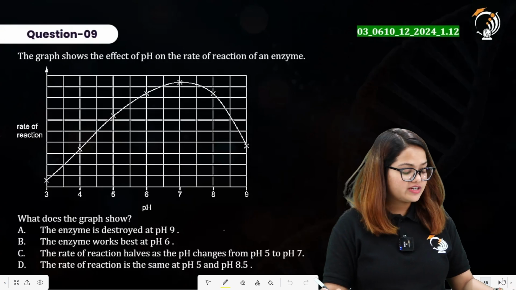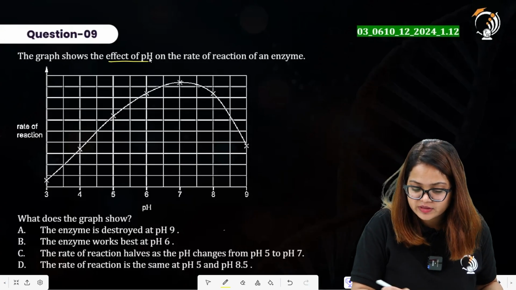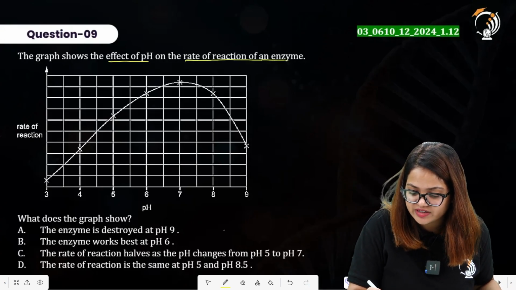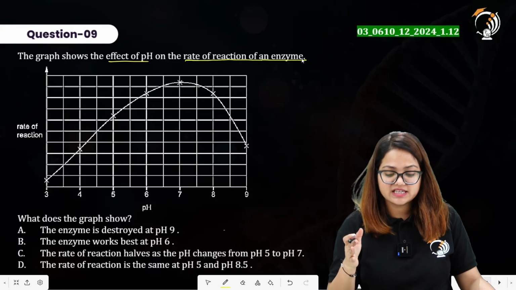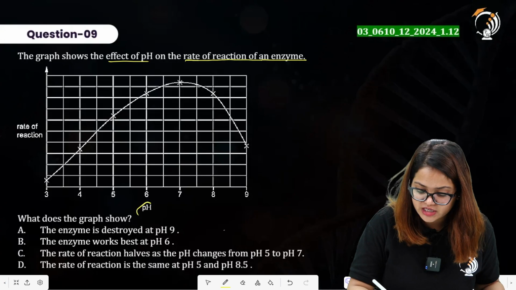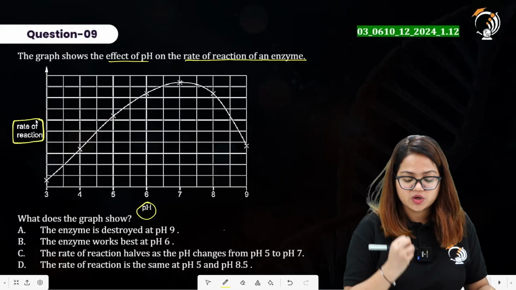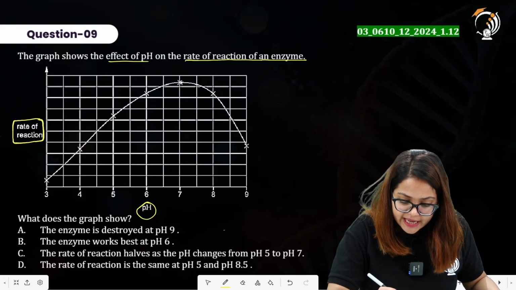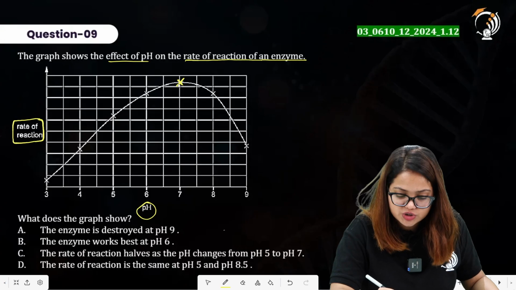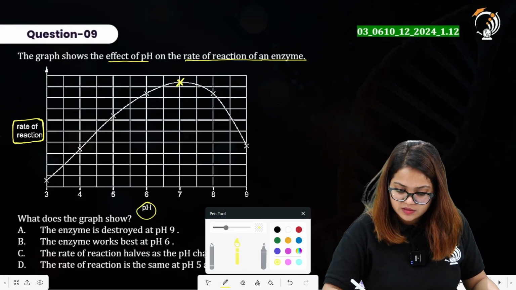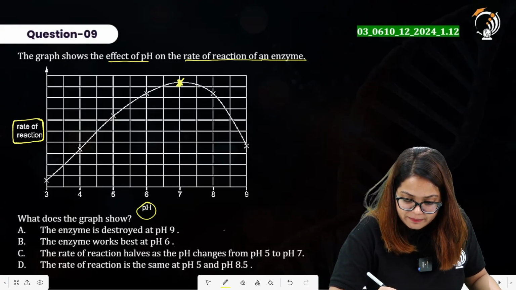The graph shows the effect of pH on the rate of reaction of an enzyme. On the x-axis there is representation of pH. On the y-axis there is representation of rate of reaction. At pH 7, it shows maximum activity.